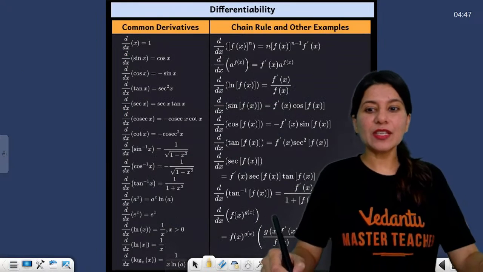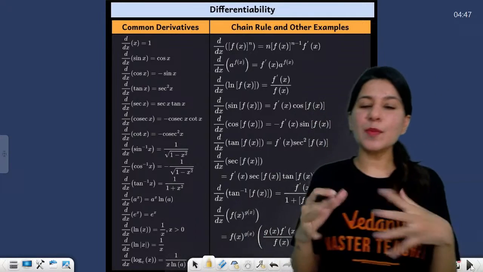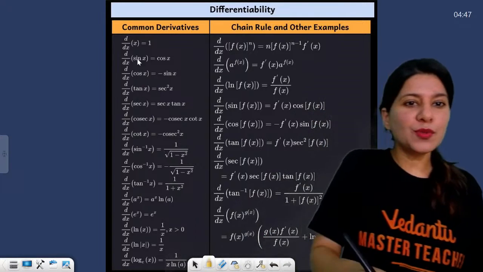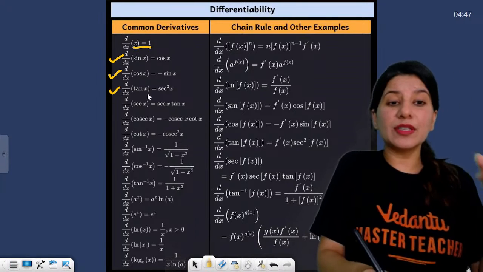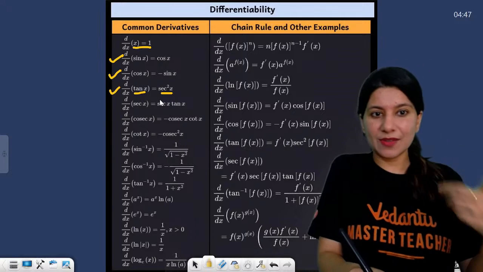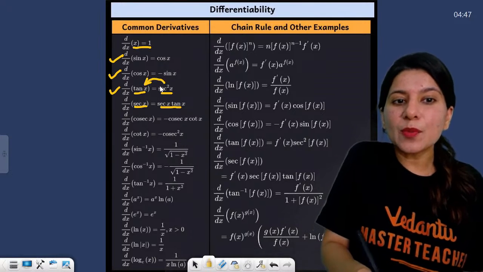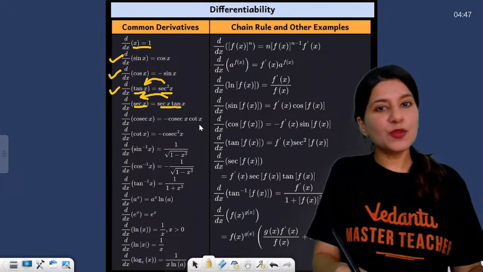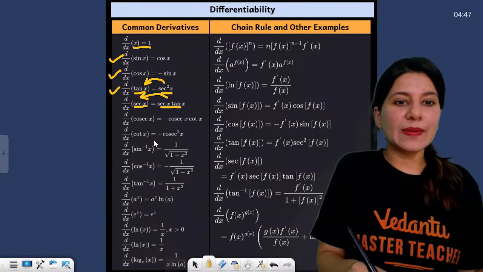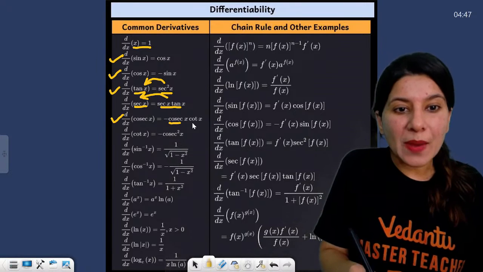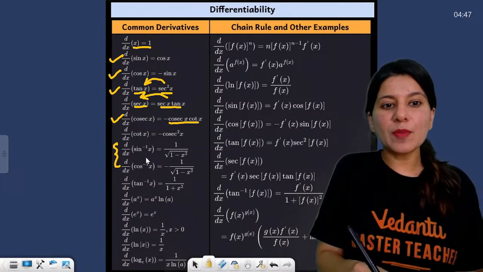So now let's talk about differentiability. Here are the formulas of differentiation. You know that the derivative of x is 1. These derivatives, I know that you know. Derivative of tan x is sec square x. Derivative of sec x is sec x tan x. Now this is the reverse process of integration as well. So you know the integration and derivation. Derivative of cosec x is minus cosec x cot x. So these two are forming a pair.